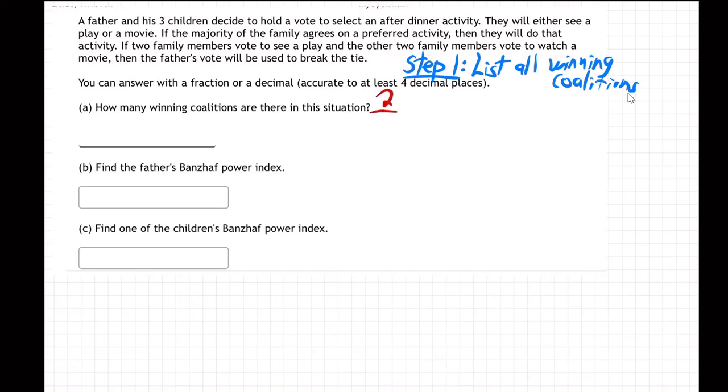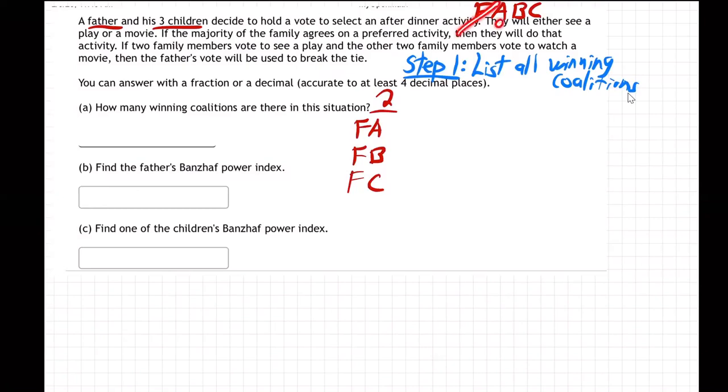Well, I'm going to call the people father and then children A, B, and C, right? Because it's three children. Father and his three children. So father and then child A, B, and C. So how many groups of two can win? Well, let's go through all the groups of two. So remember how to do this. You start with the first one and you go right down the line. FA, FB, FC. And then the father's done.